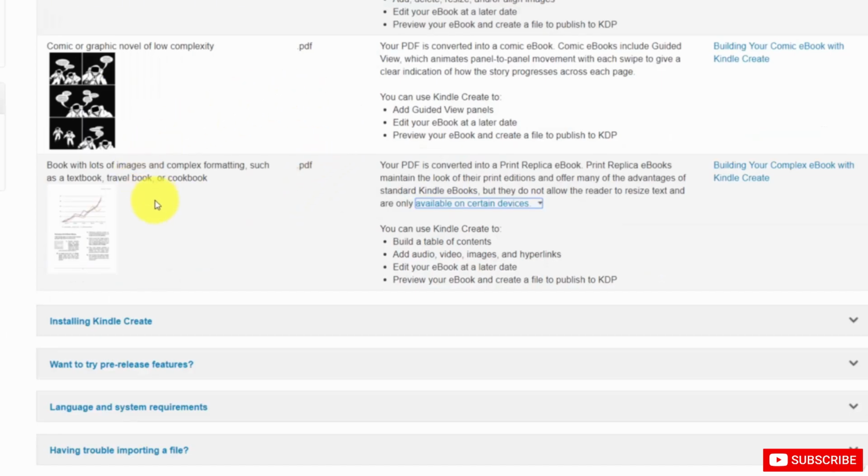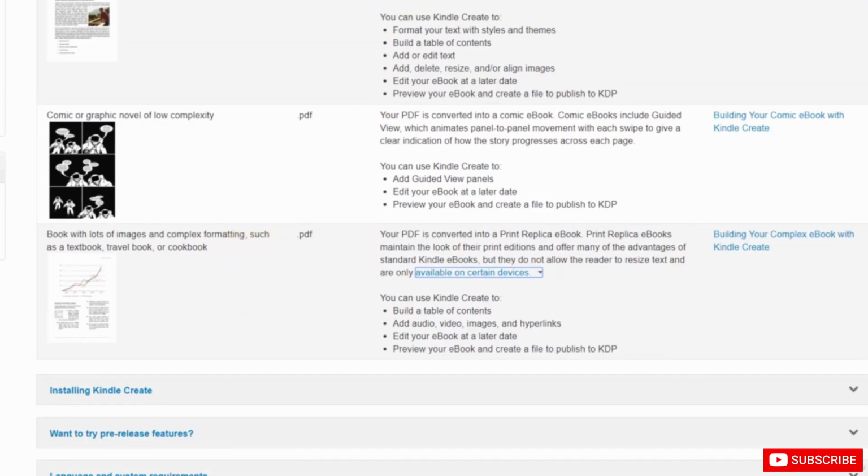And if you're going to have a book with complex formatting, with lots of images, or in this case, perhaps audio, video, and lots of hyperlinks, then you're also going to use a PDF in order to bring that content into Kindle. Once again, that could mean that you're going to create the entire thing in Microsoft Word, but you're going to save it as a PDF so that you can bring it into Kindle for the formatting.